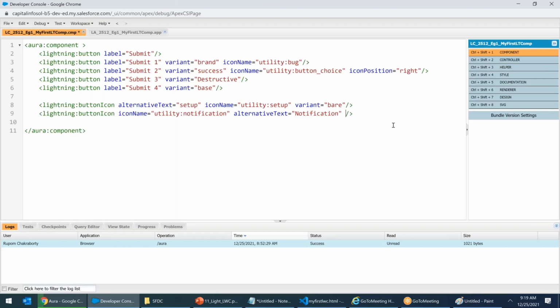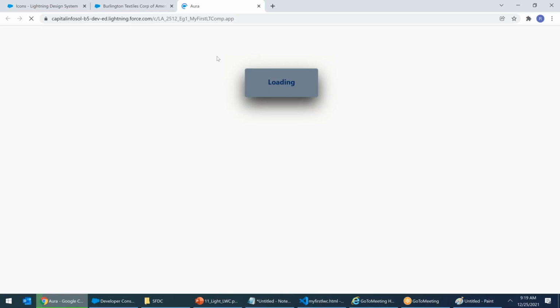Everybody clear? Any question? Now this is the button. I want a smaller button. Can I have a size? Yes, there is a command called size. Size equals to. I want the smallest. I will say x-small. This is the lowest size available. X-small. Now I go ahead and press enter. The button size will become x-small, a very small notification.